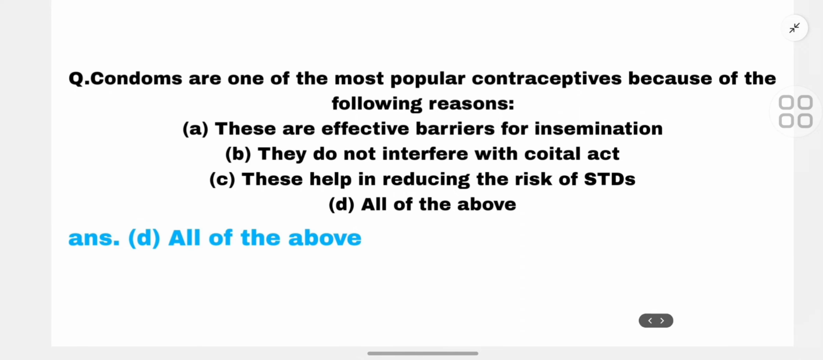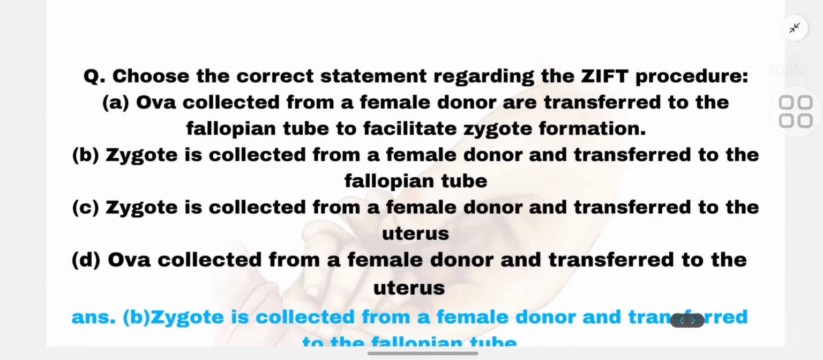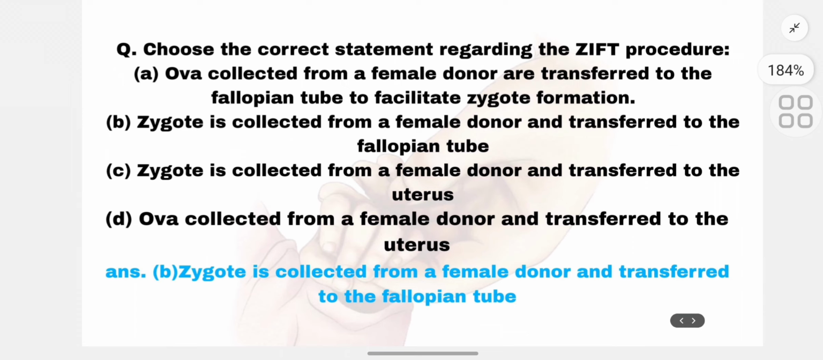All of the above. So the next question is, choose the correct statement regarding the ZIFT procedure. A. Ova collected from a female donor are transferred to the fallopian tube to facilitate zygote formation. B. Zygote is collected from a female donor and transferred to the fallopian tube. C. Zygote is collected from a female donor and transferred to the uterus. D. Ova collected from a female donor are transferred to the uterus. So the correct answer is B, zygote is collected from a female donor and transferred to the fallopian tube.